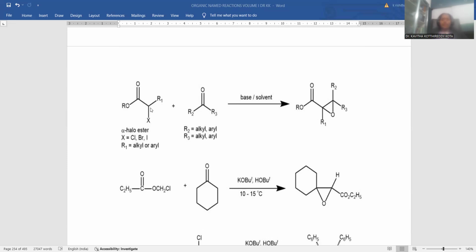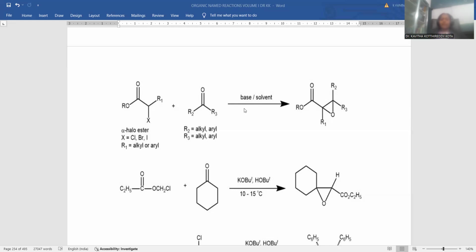Here you can observe the alpha position is occupied by the halo functionality, and obviously it will be the ester. Alpha halo ester is one of the starting materials for the Darzens condensation process, to be added with the general carbonyl compound. Either you may go with aldehyde or ketone, either of the things you can choose. So the base could be sodium ethoxide. Strong base is the requisite condition over there, and as solvent media, a protic solvent is more suitable.